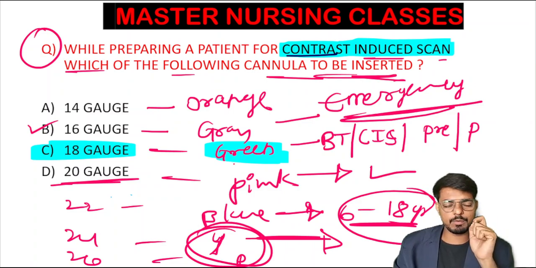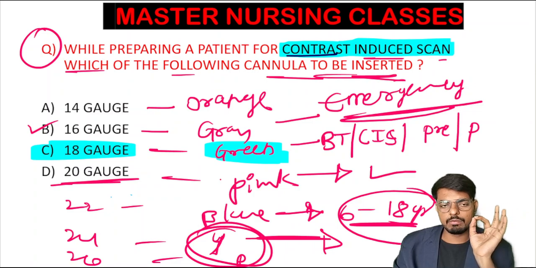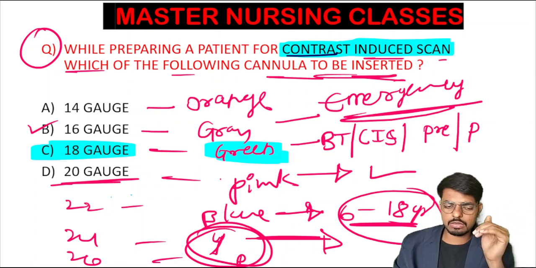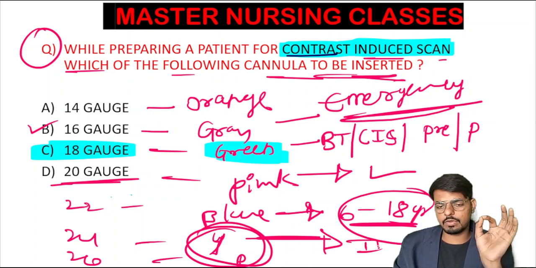Pink is for routine IV infusion, and blue for 6 to 18 year old children. Below 6 years we can use blue or yellow. The cannula of choice in infants is always yellow, that is the 24 gauge cannula.